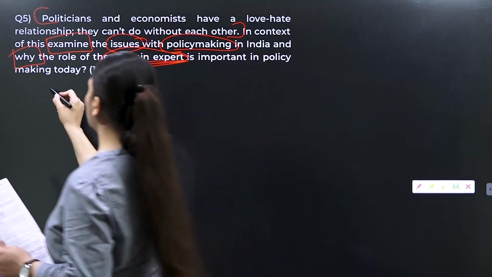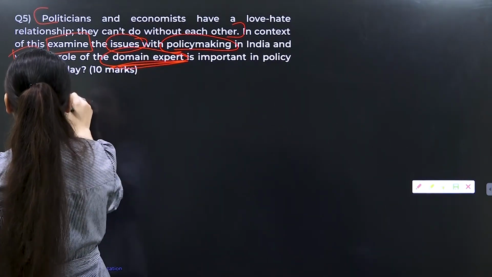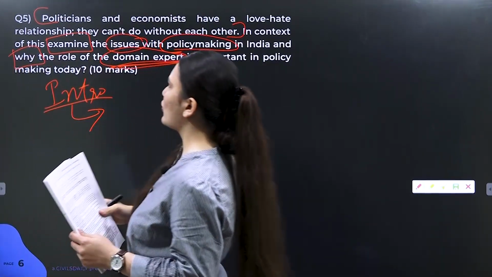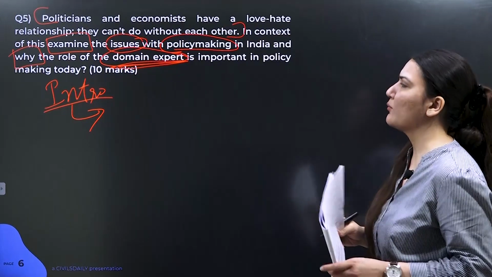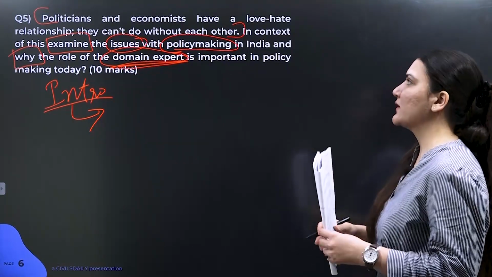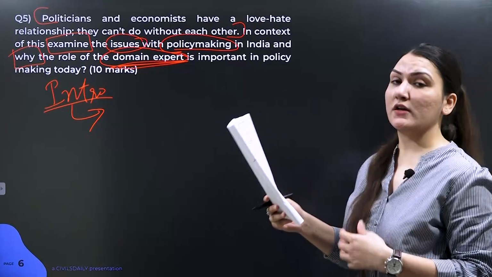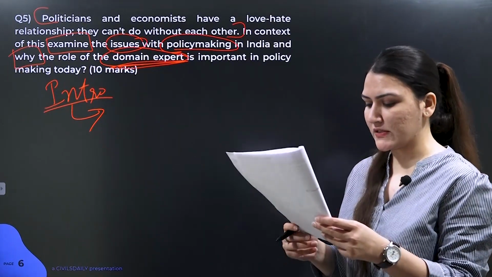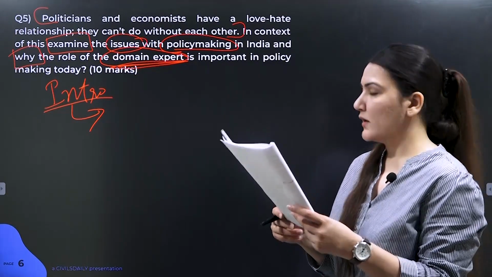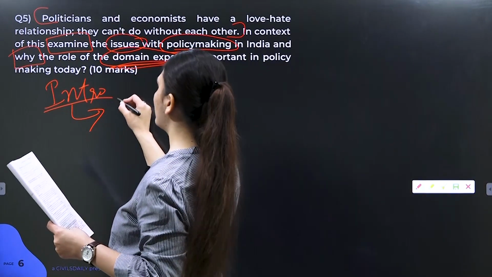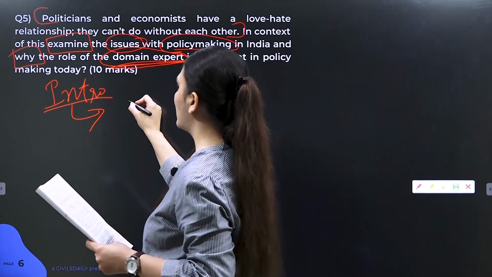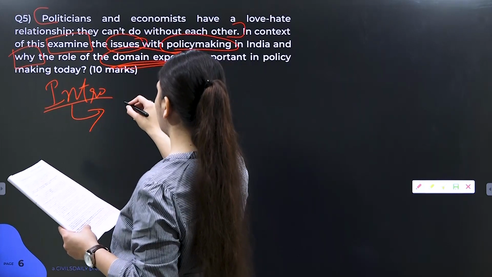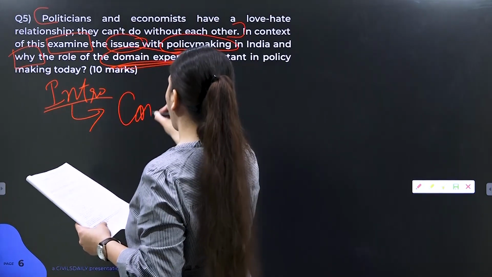So let's get into the structure part. First, in the introduction, you can talk about broader politics, broader way of policy making and economics, etc. And this is a generic introduction which is given, but to boost your introduction, instead of writing a generic introduction as has been given in your model answer,